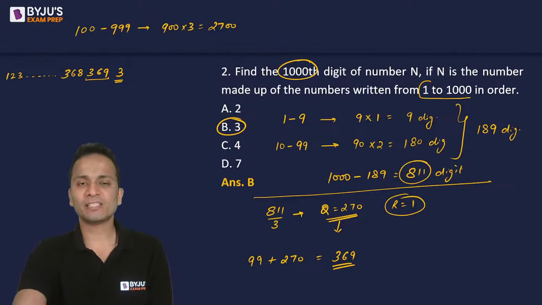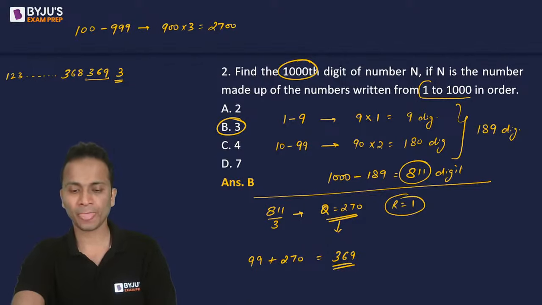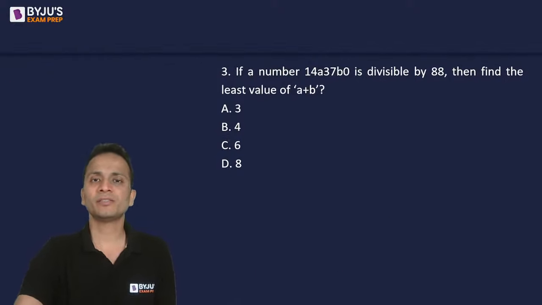All right. So the correct answer for this question will be option B. That is 3. 3 will be the 1000th digit of this number. Okay. Let's move on to question number 3.